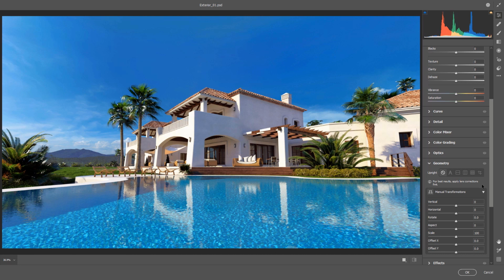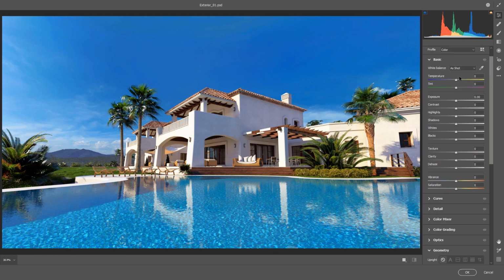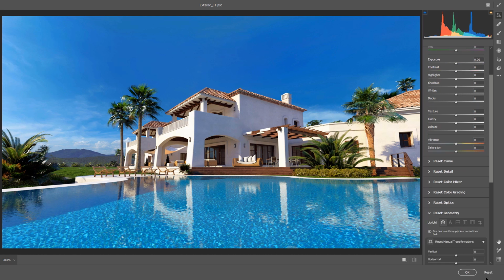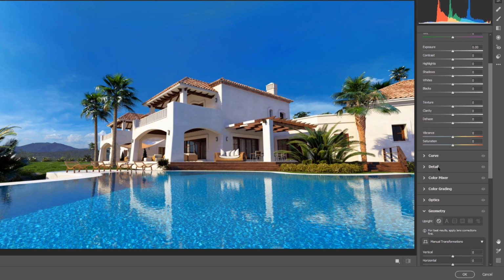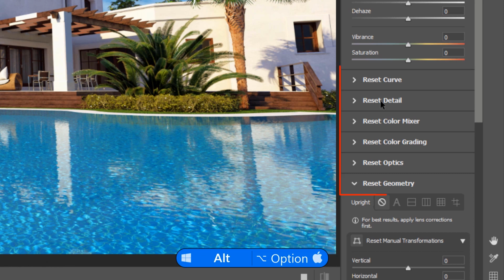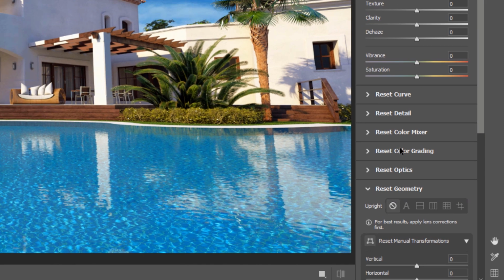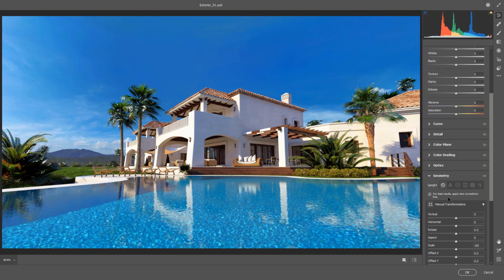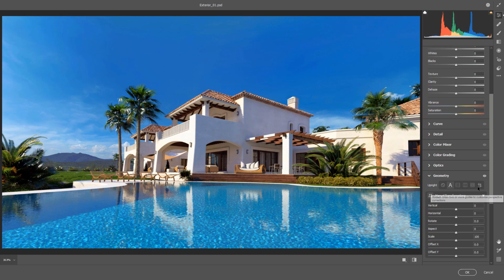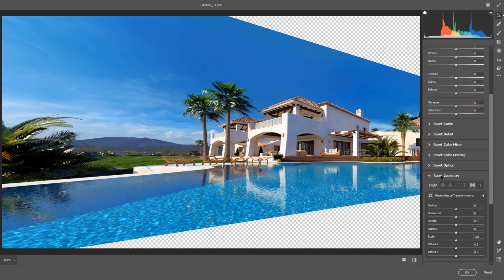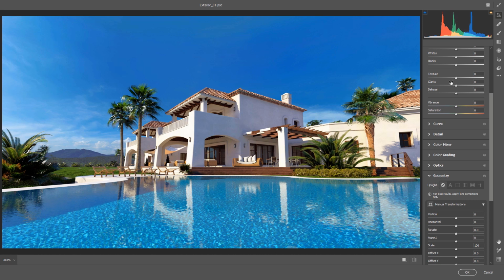Also, there is a new feature in Adobe Photoshop. If you change any section in these rollouts, instead of resetting all settings, note that when I hold the Alt or Option key, each panel has its own reset section. So instead of resetting all the settings in this dialog box, for example, you could only reset Geometry without affecting other sections.